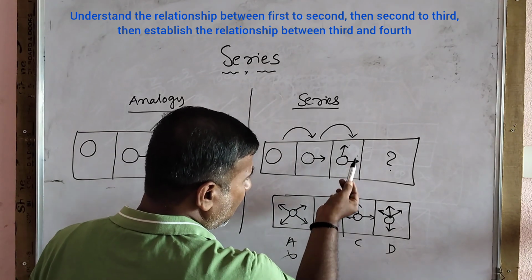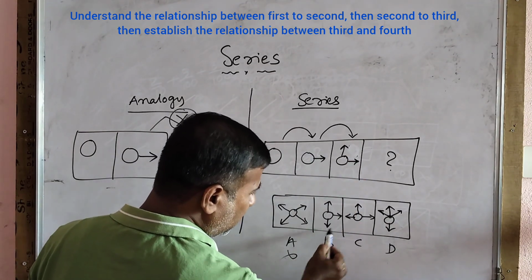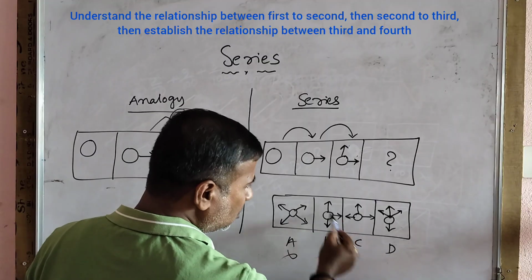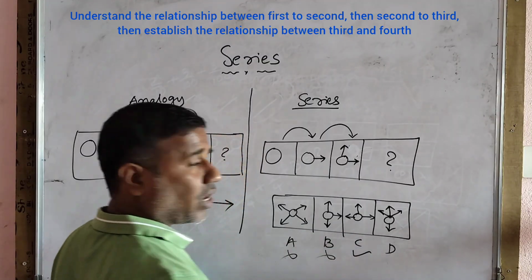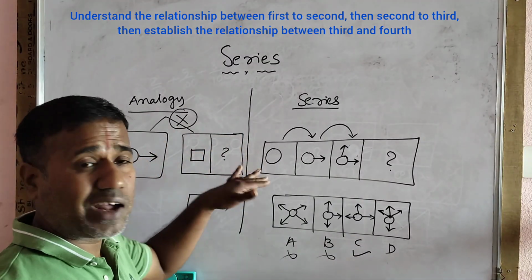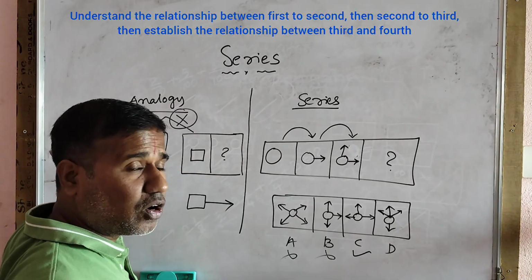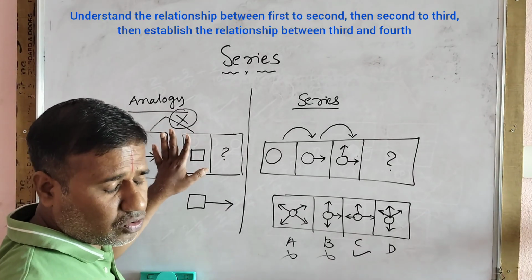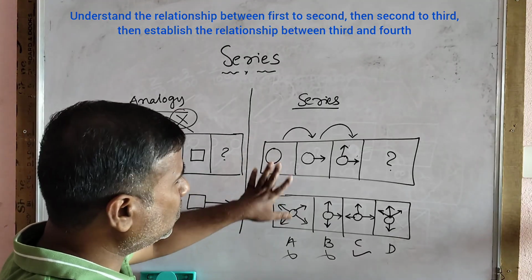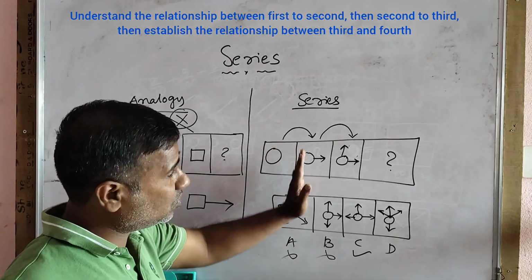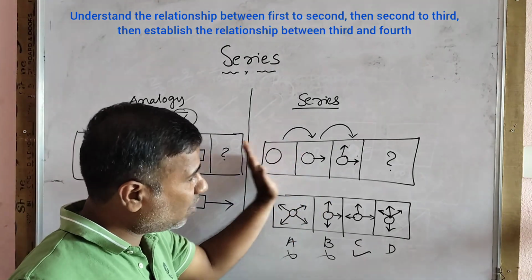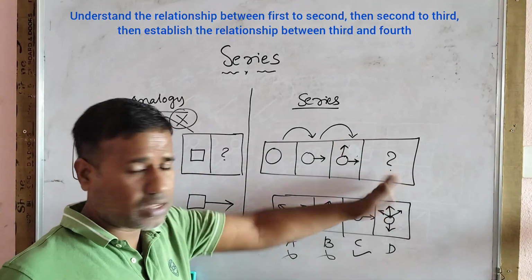Here you see the arrow is coming in anti-clockwise direction, but here it came in clockwise direction. This is wrong. So this is the correct answer. I hope you got it, the difference between the analogy and series. In an analogy question, there is a relationship between only two figures. The same thing we have to do for the third figure. But in a series question, there is a relation between first to second, second to third. We have to understand that relationship and get the answer.